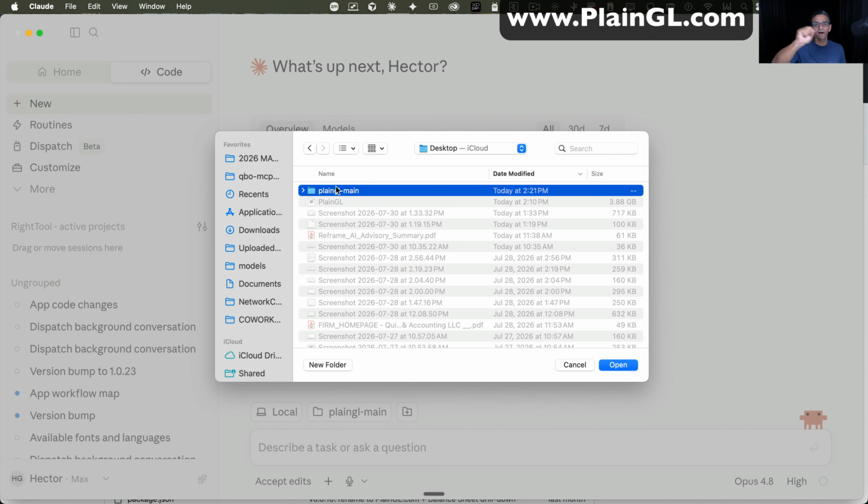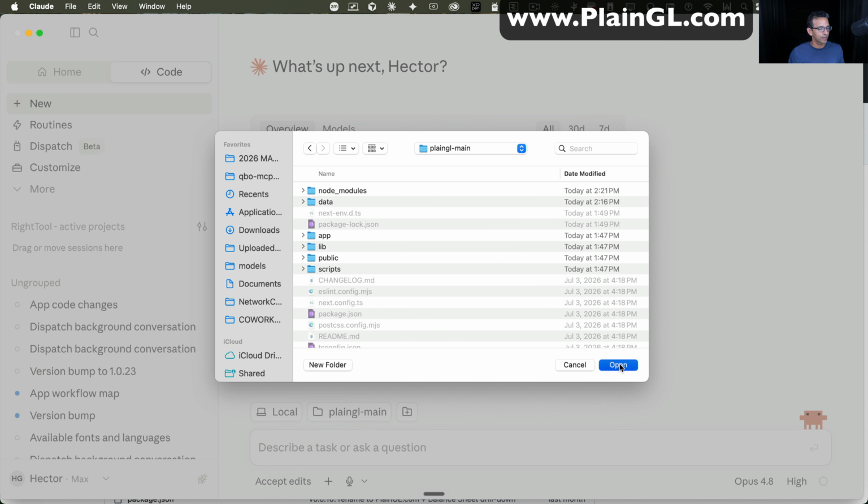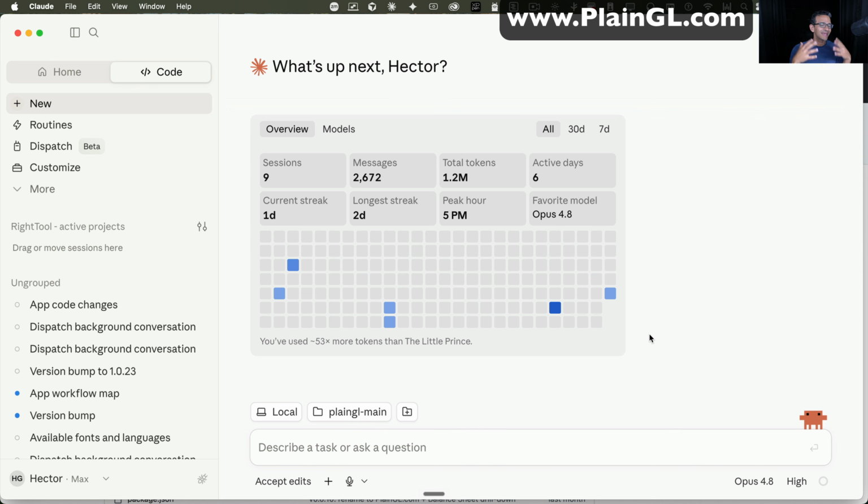So you download the zip file, and you decompress it into a folder. You can put it on your desktop, whatever you want. You select that folder, you click open, and now you're working inside that folder. So that's kind of step 1. You downloaded the file, and you work inside that folder.